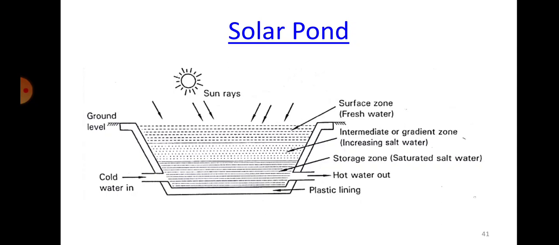When it gets heated up, because of the lesser density, it will try to come to the top, and even convert into vapor and escape into the atmosphere. There will be a normal circulation, water circulation, taking place in the pond.